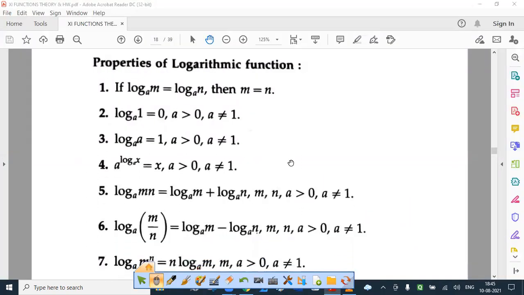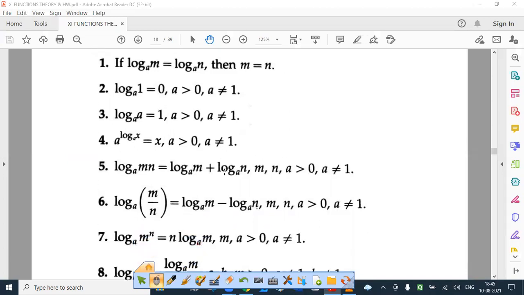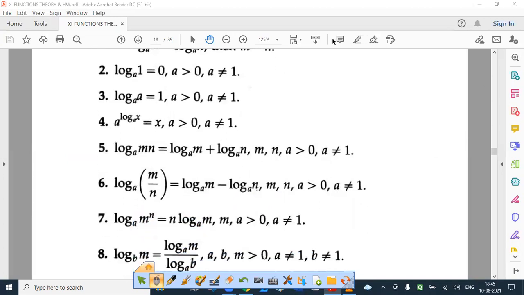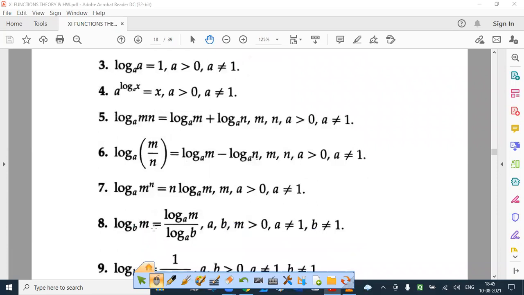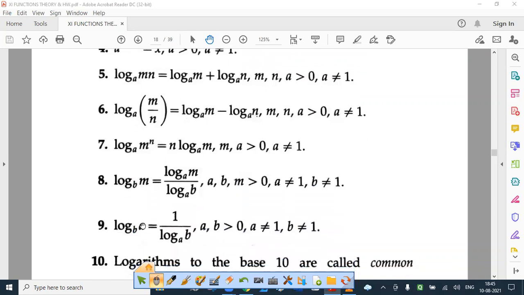So the fourth result is important. Then what is log mn? Log m plus log n. What is log of m upon n? Log m minus log n. What is log of m raised to n? n into log m. Result number 8, change of base rule. I already explained this. We have verified this also. Log a to the base b is 1 upon log b to the base a.